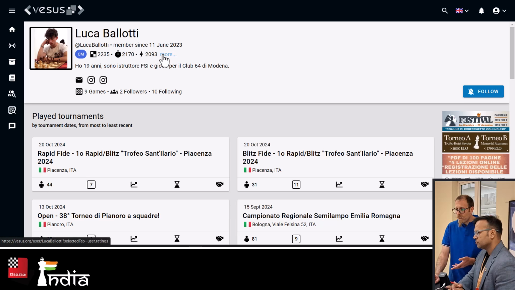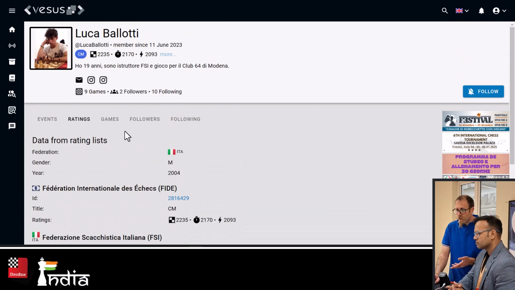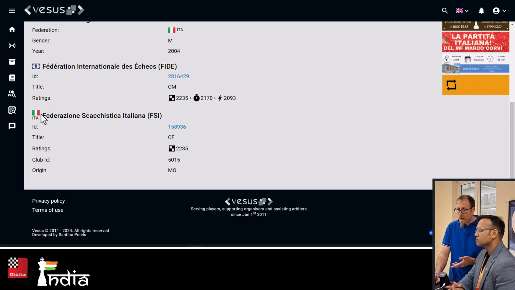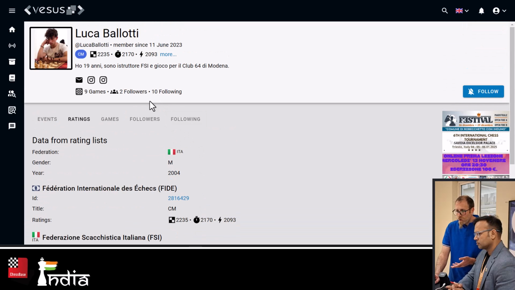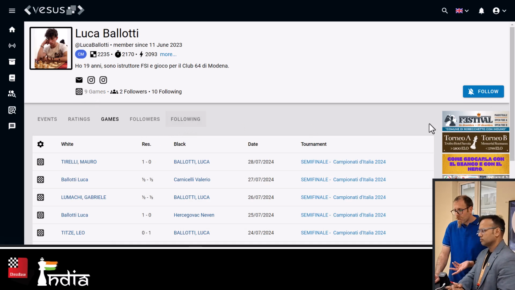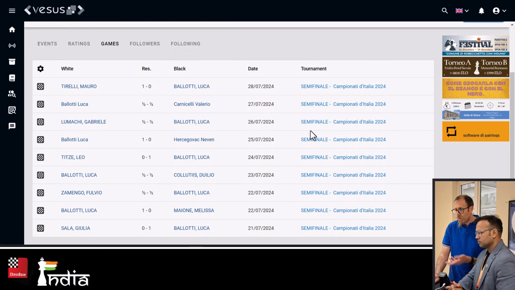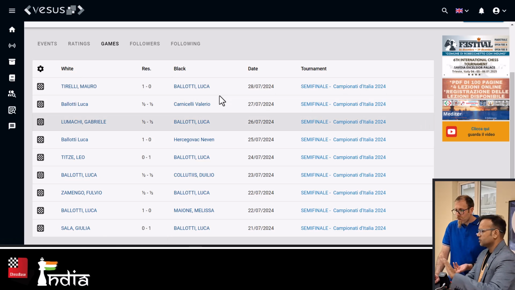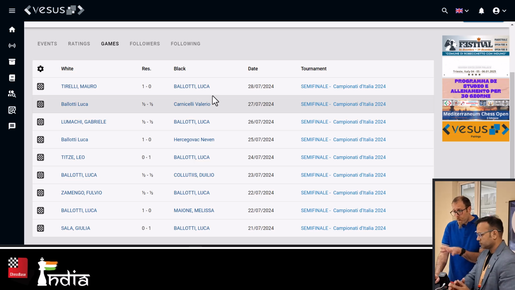With the ratings, you can go here. This is quite unique. It comes with details from all the different rating lists. You get the records from FIDE, you get the records from your national federation, for example, and you have all the information in there. You can see the games. Vesus also hosts PGN games. So here you have a list for each of the players, showing which games are available. And then it will tell you the information. Is this public? Yes, this is public.